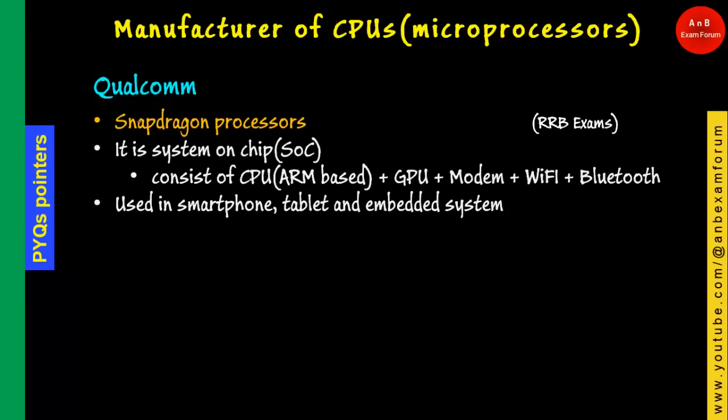Qualcomm makes the Snapdragon processor, which is dominant in smartphones, tablets and embedded systems, and is basically a system on chip. So it is not a processor itself; it has GPUs, a modem, Wi-Fi, Bluetooth, and a CPU which is ARM based. So it is known as a system on chip, a chip that has multiple systems in it. Qualcomm is the leader in making these system-on-chip Snapdragon processors.